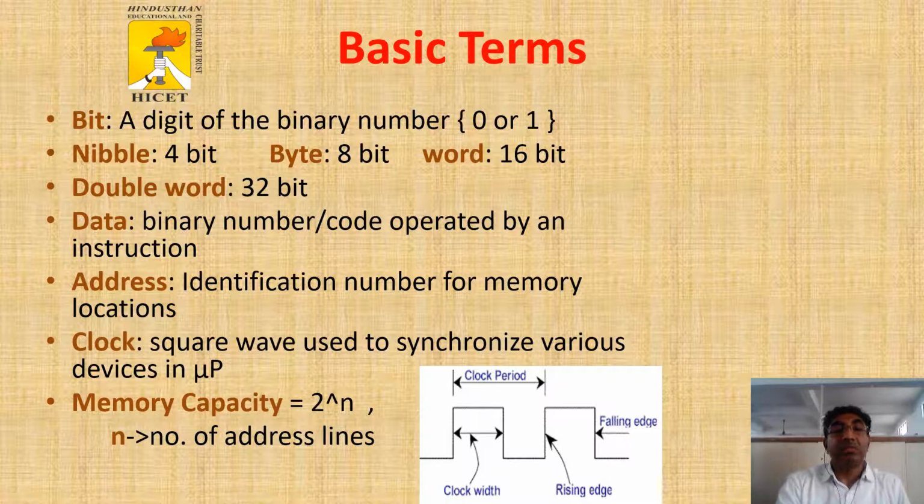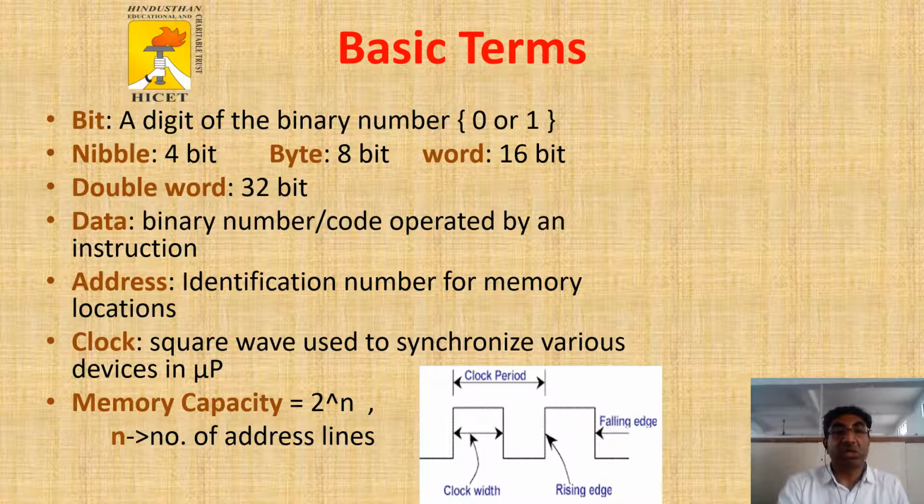Then the basic terms about the microprocessor. The first one is bit. A bit is a binary digit, 0 or 1. A nibble is 4 bits. A byte means 8 bits. A word means 16 bits. A double word is 32 bits. Data is a binary number, and code is operated by the instruction. An address is for identification of memory locations.